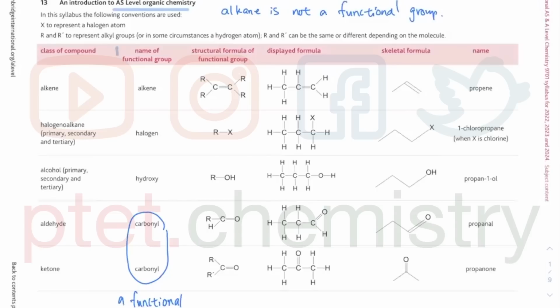So we just need to keep track of what is in the syllabus nowadays. Aldehydes and ketones are simply classes of compounds. The topic is called aldehydes and ketones. They come under carbonyl compounds, because carbonyl is the functional group. Like halogenoalkane is the class of compound, but halogen is the name of the functional group. Hydroxy, not alcohol. Name the functional group: hydroxy is the functional group, not the alcohol. So be very careful, right? What I thought all this while was a functional group has been a class of compound.